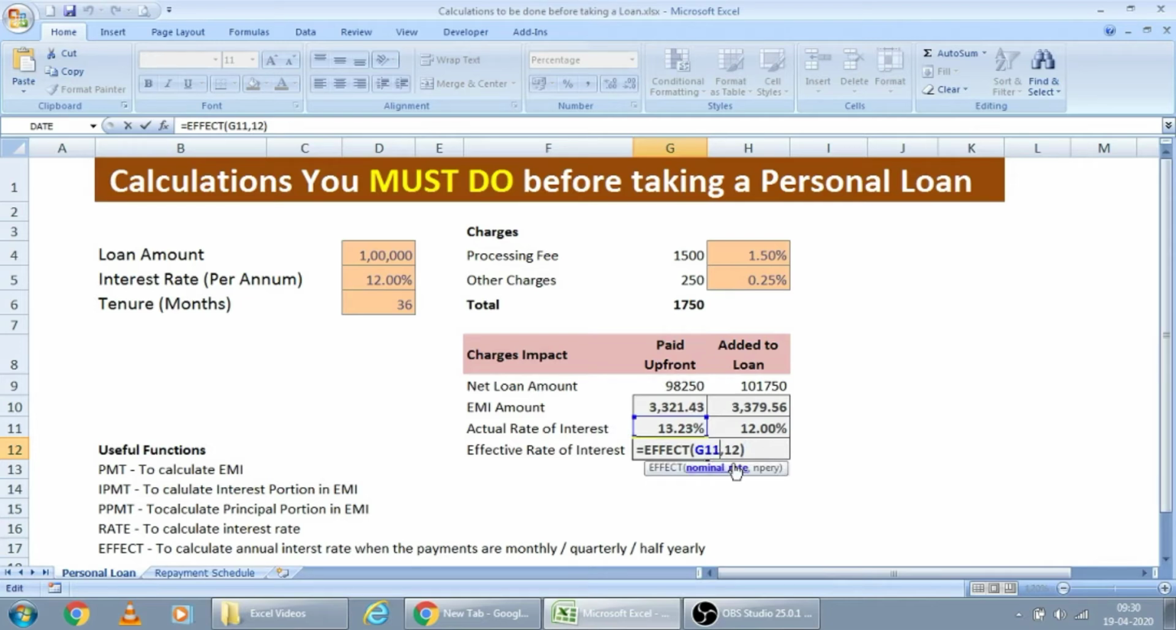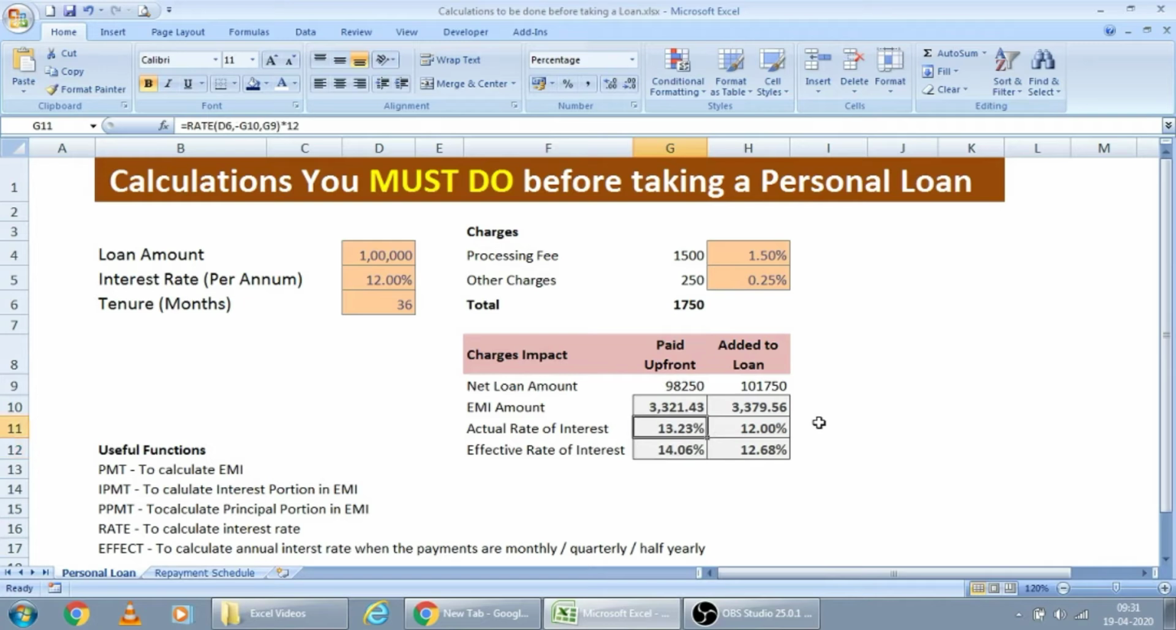Nominal rate is this one, and NPRY means number of payments per year. So in this case, we are paying 12 installments per year. Just pressing enter. Even though they are offering the rate at 13%, actually the effective rate you are paying is around 14% on this 1 lakh loan.